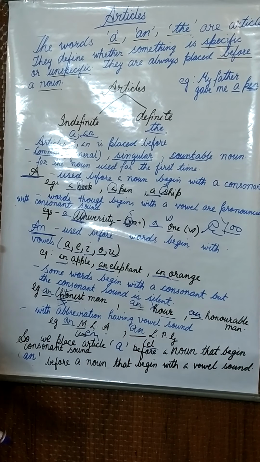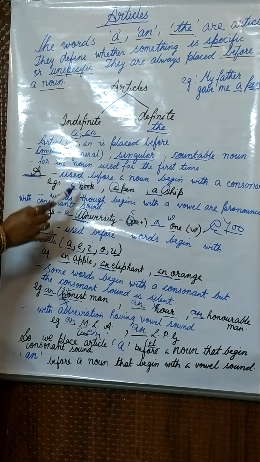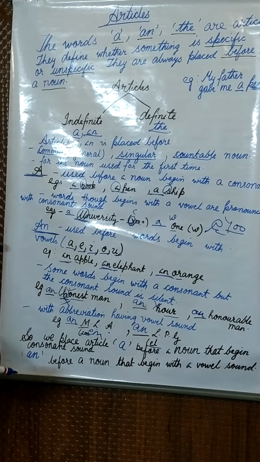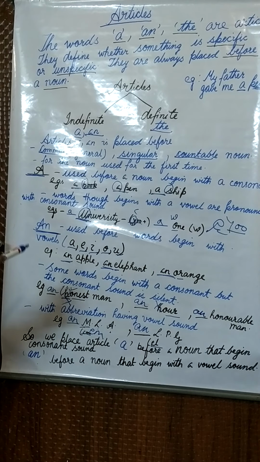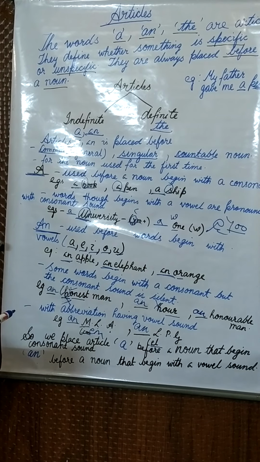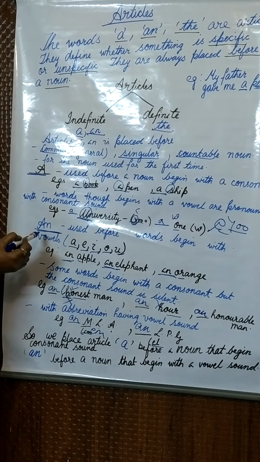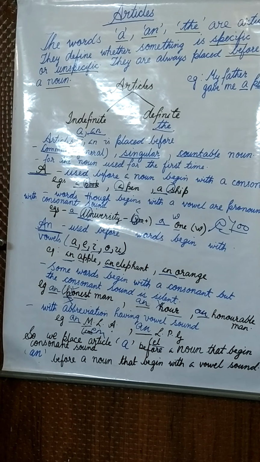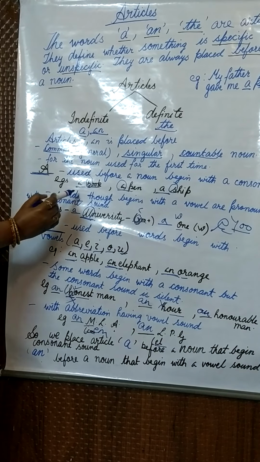So we have to understand that it is not only whether it begins with a vowel or a consonant, but the sound the first letter of the word makes. If it is making a vowel sound, we will place the article an, and if it is making a consonant sound, we will put the article a.